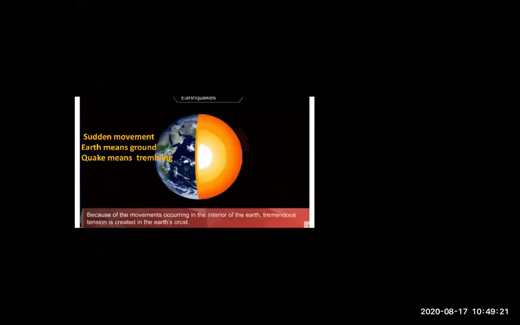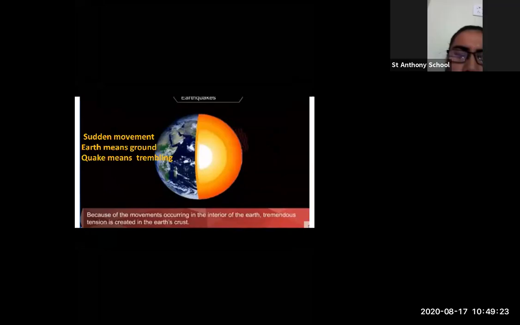So now students, earthquake means what? Earthquake means the trembling. Earth means ground and quake means trembling. So if I ask you what is meant by earthquake, earthquake means ground trembling. Whenever the sudden shake happens on the ground, when the ground is trembling, the earthquake is happening.